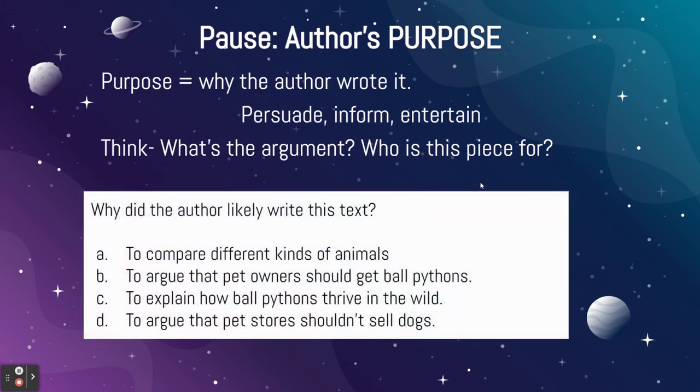Look at this example for that passage we just read. Why did the author likely write this text? So you've got to think, what was the argument? The argument we said was that ball pythons are better pets than dogs. So who is the author trying to convince? Take a moment to look at these options.